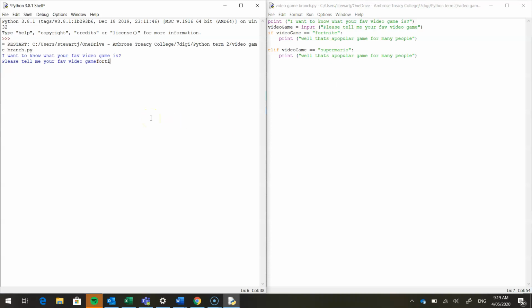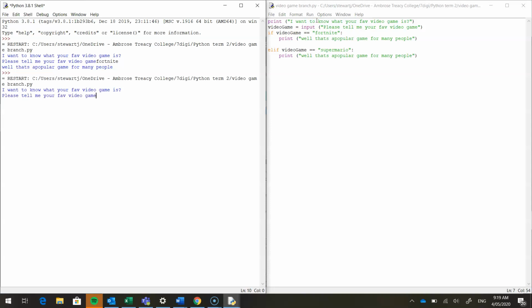So Fortnite, enter. Well, that's a popular game. And if I did Super Mario, let's see what that does. Super Mario, and that works as well. So it doesn't look very nice over here. There's no gap after it says what's your favorite video game. So I'm just going to put a couple of spaces in here. And always save your work.